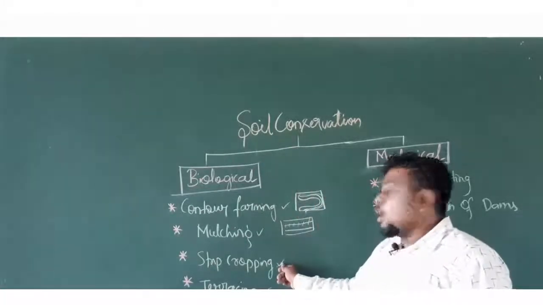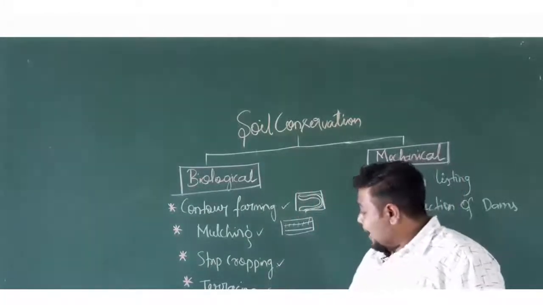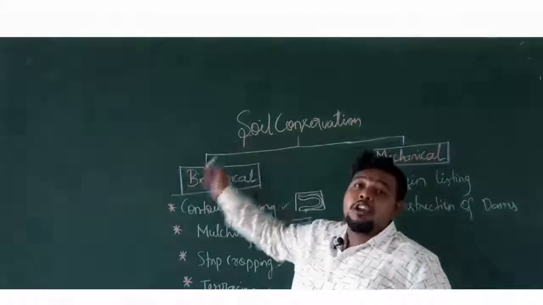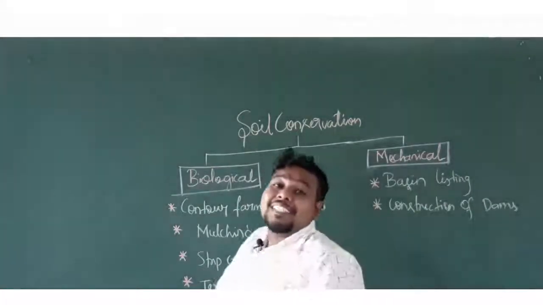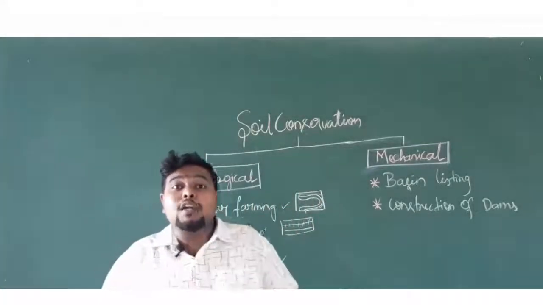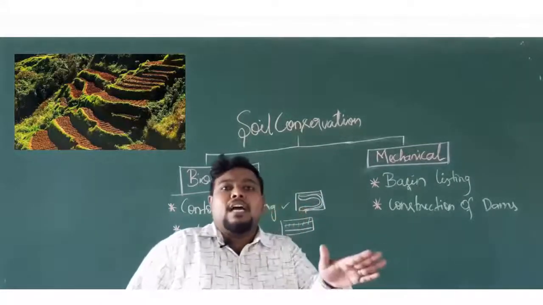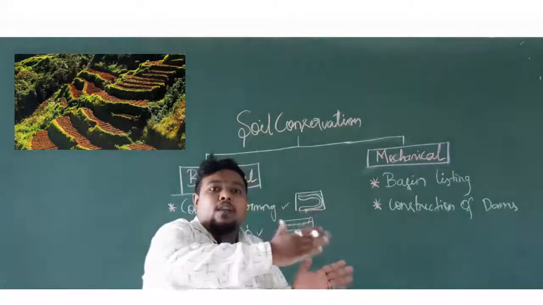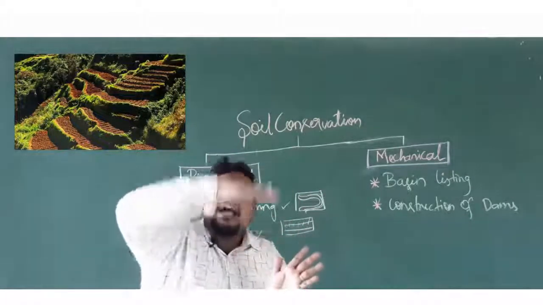So we learnt about strip cropping and crop rotation, and now we will go for the last method of biological soil conservation, that is terracing. Terracing is nothing but growing the plants in an elevated condition. If you have a sloping area, grow plants here, in the next elevation one set of plants, and in the next elevation another set of plants.